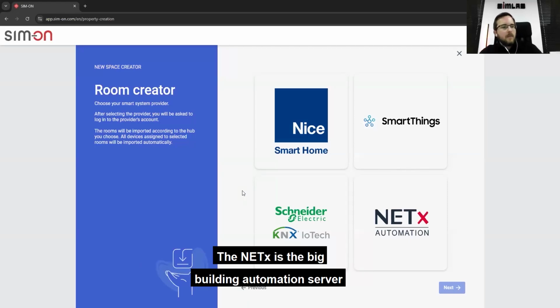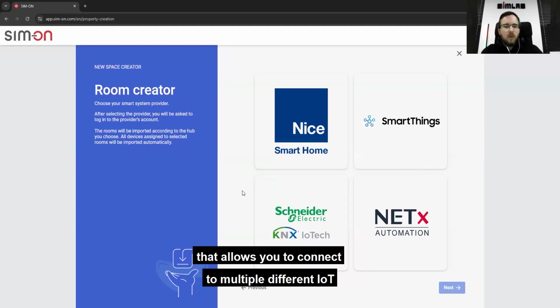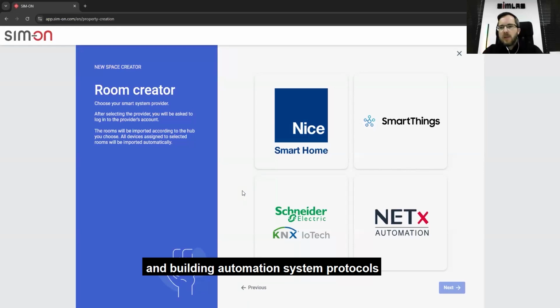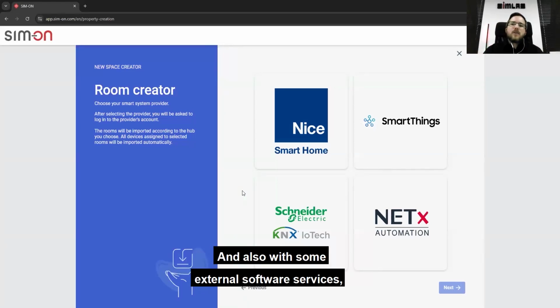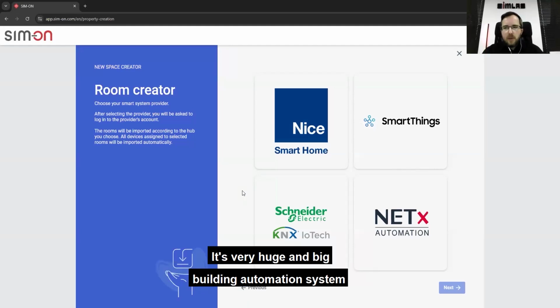The NetX is the big building automation server that allows you to connect to multiple different IoT and building automation system protocols, like Modbus, BACnet, M-Bus, and DALI lighting, and so on. And also with some external software services. For example, if you have a hotel, you can also connect through the NetX the hotel management system, the reservation information, everything. It's a very huge and big building automation system that also allows us to act as the visualization layer on top of that.